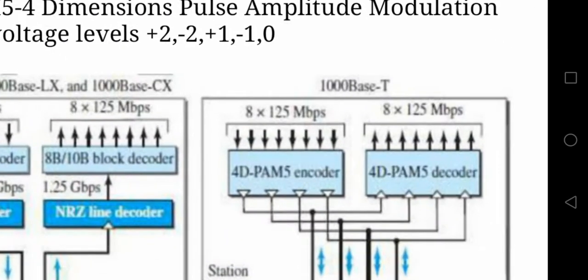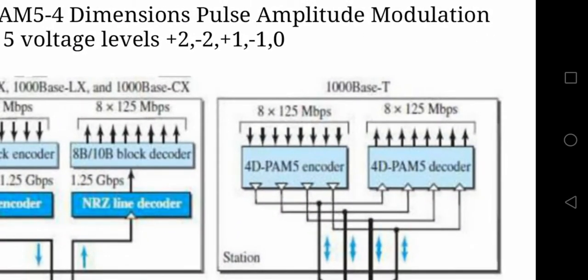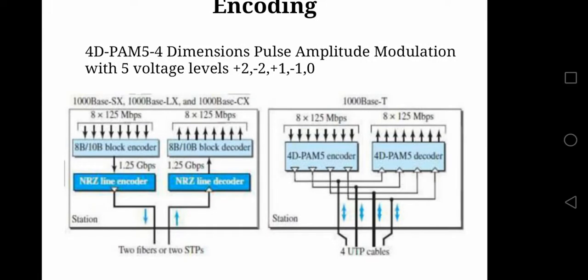Now we'll see the diagram where we have 4-wire implementation. Again, instead of the two encoding schemes, you have an encoding scheme called 4D-PAM5 encoder. Now let us see the meaning of this. D stands for dimension, PAM stands for pulse amplitude modulation, 5 stands for 5 voltage levels. It has 5 voltage levels like +2, -2, +1, -1 and 0. This is about 4-wire implementation.